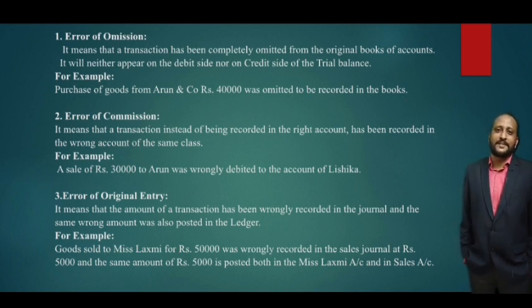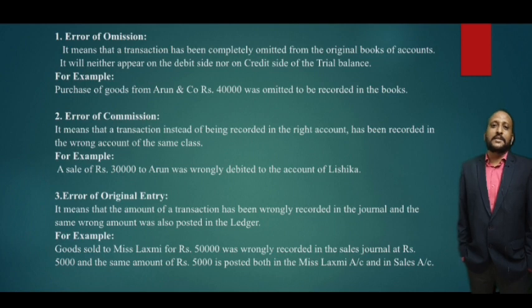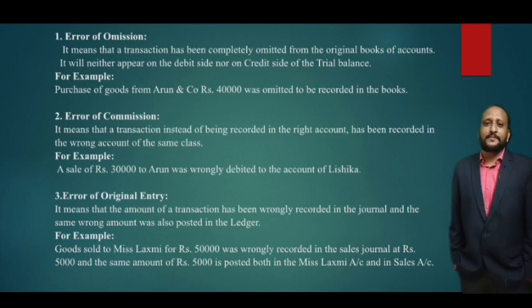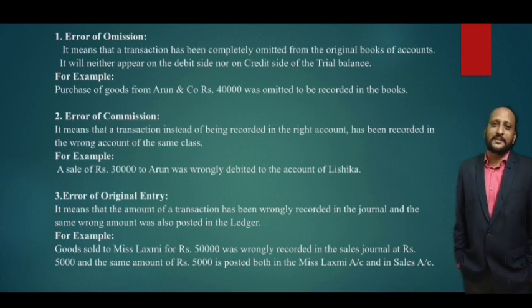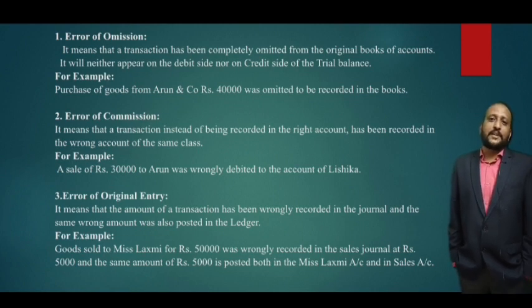It was omitted, right? The second category of error is called error of commission. Now what do you mean by error of commission? It means that a transaction, instead of being recorded in the right account, has been recorded in the wrong account of the same class. I mean, it has been recorded, but instead of one account, it has been recorded in some other account. For example, a payment of 30,000 to Arun was wrongly debited to the account of Lishika. Instead of Arun, you debited Lishika, right?